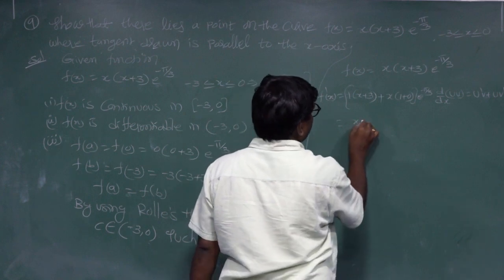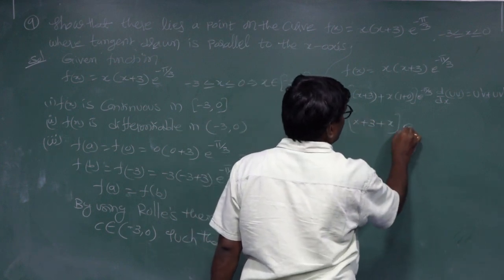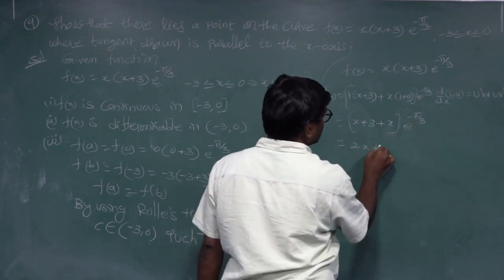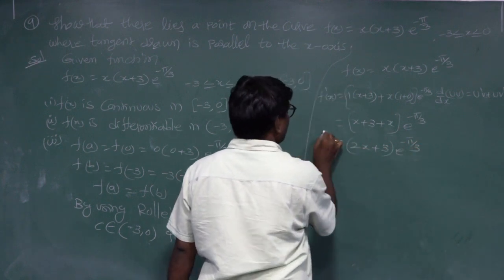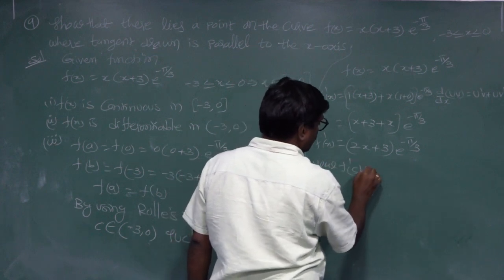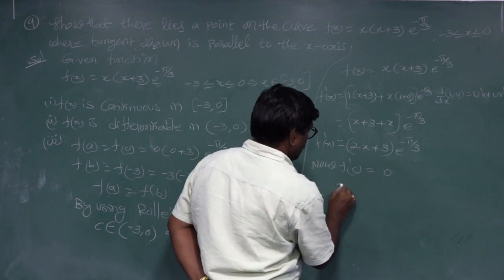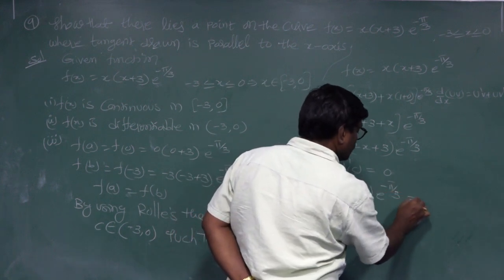That equals x plus 3 plus x, times e power of minus 5 by 3, equal to 2x plus 3 into e power of minus 5 by 3. This is f dash x. Now f dash c is equal to 0, so 2c plus 3 into e power of minus 5 by 3 equals 0.